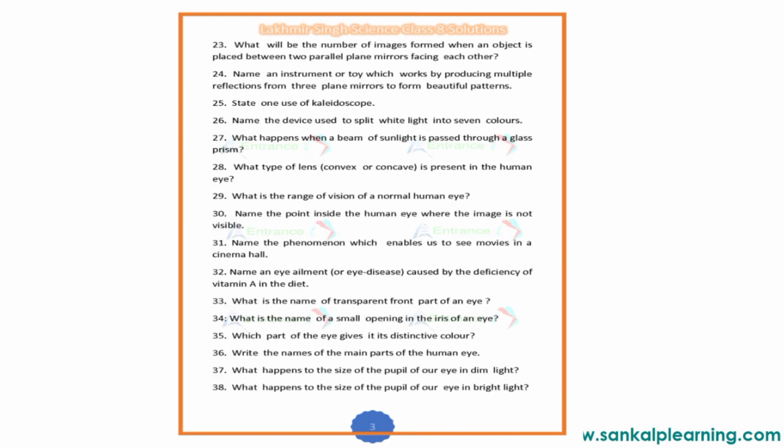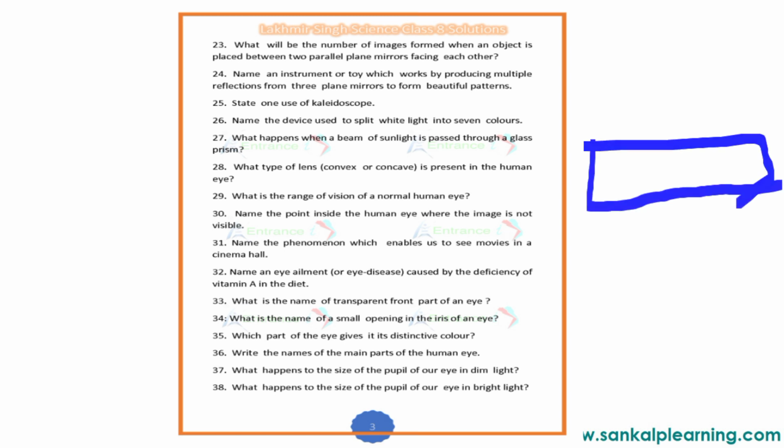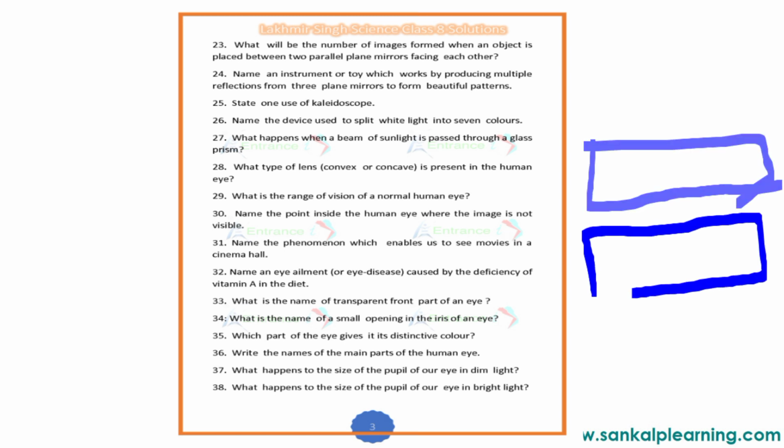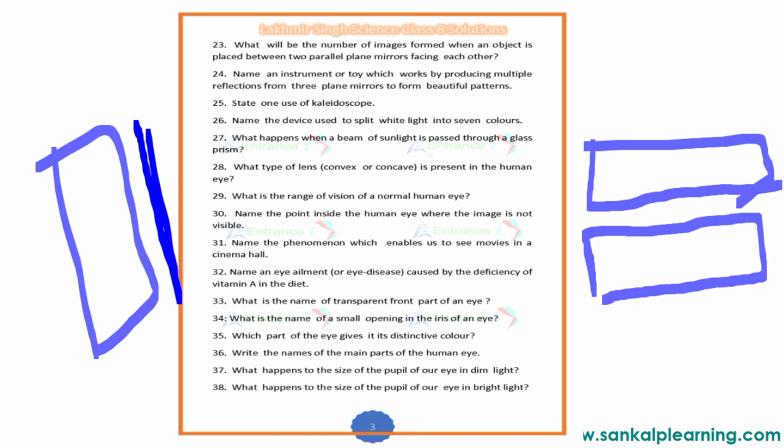Next. What will be the number of images formed when an object is placed between two parallel plane mirrors facing each other? Two parallel plane mirrors. Let us say these are the mirrors, which are arranged parallelly, like this.